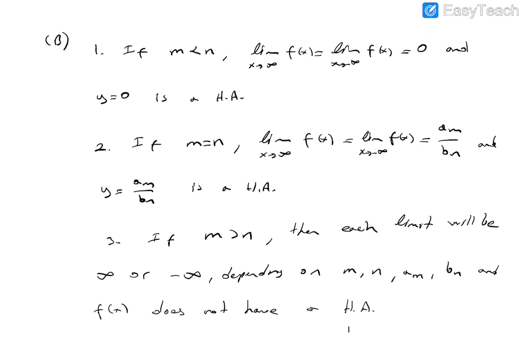So please note that from the second part of this theorem, the limit is the same whether x approaches infinity or minus infinity. Here 0, here am over bn, if x approaches infinity or minus infinity. So a rational function can have at most one horizontal asymptote. It may not have any asymptote according to the third case, but according to the first and second cases, a rational function can have at most one horizontal asymptote.